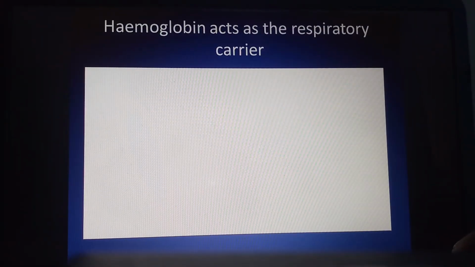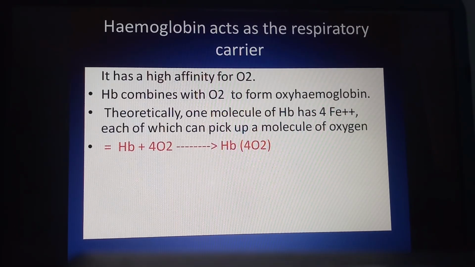The hemoglobin acts as an oxygen carrier and has a greater affinity towards oxygen. When hemoglobin combines with oxygen, it forms oxyhemoglobin.